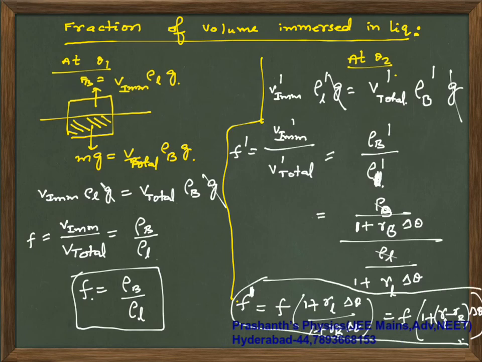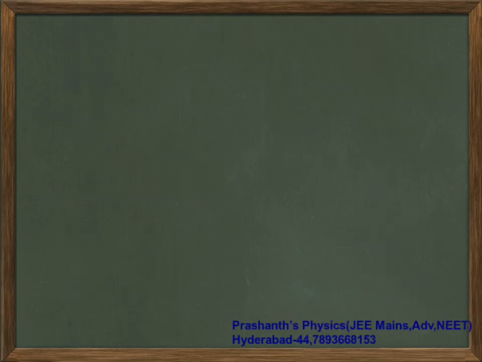That's all for this fraction topic. If gamma of liquid is less than gamma of solid, obviously the solid rises up and continues to float. If it is equal, no change. Depending on the less and greater values, the body will sink further down or move upwards. This is how you calculate your fractional change in the volume.